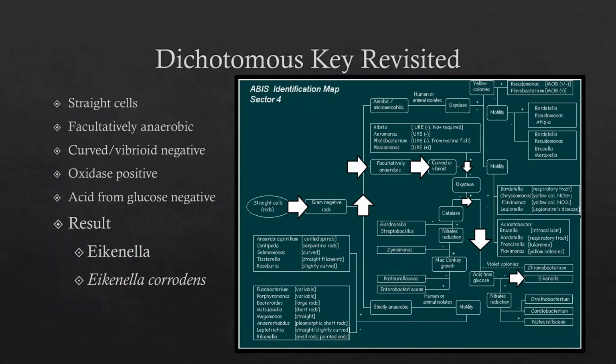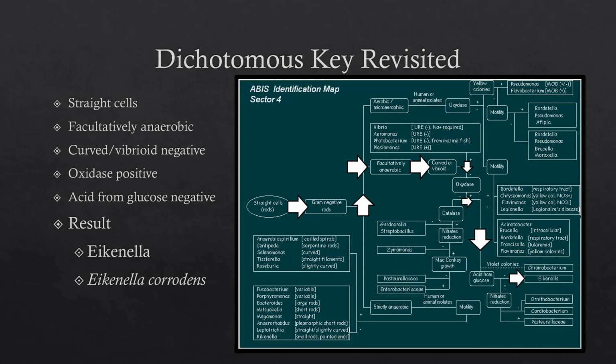Moving back to the dichotomous key and moving along the acid from glucose negative line, we saw that the most likely genus is Ichinella. Upon this discovery, I went to the ABIS online encyclopedia, entered the Ichinella genus options, and found the species that best matched my biochemical assays, Ichinella corrodens.